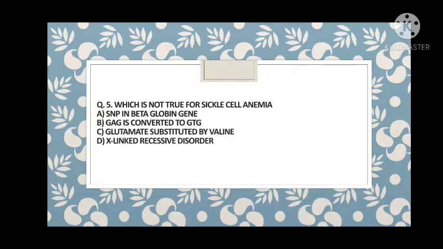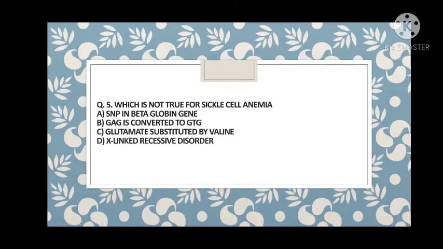So what about sickle cell anemia? First is a single nucleotide polymorphism in the beta globin gene. This is true. GAG is converted to GTG. It is also true. Glutamate is substituted by valine. This is also true. So you have to choose the incorrect answer.